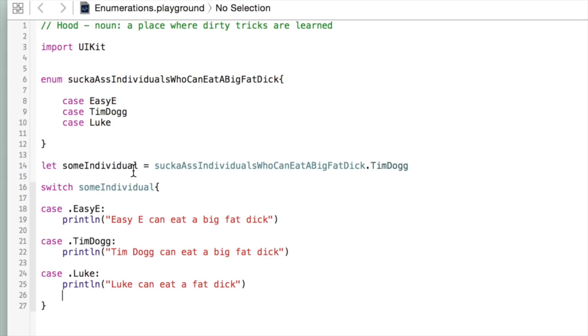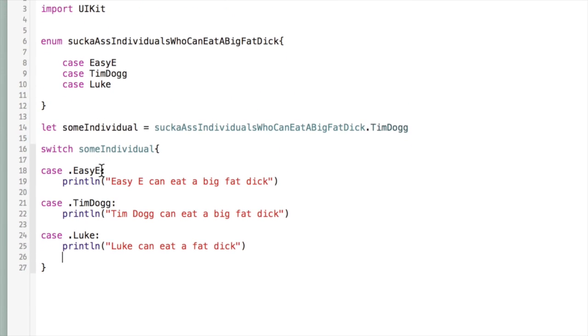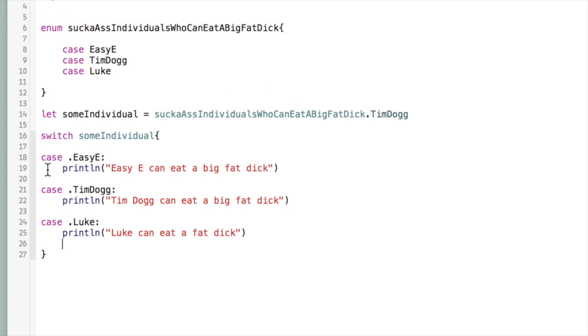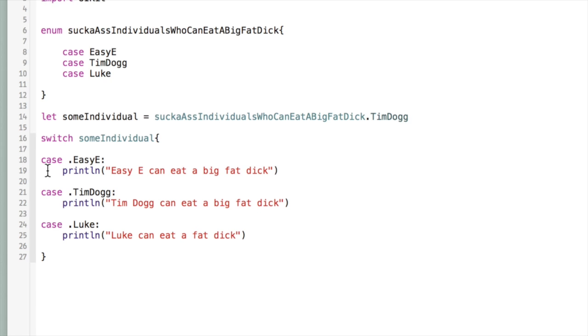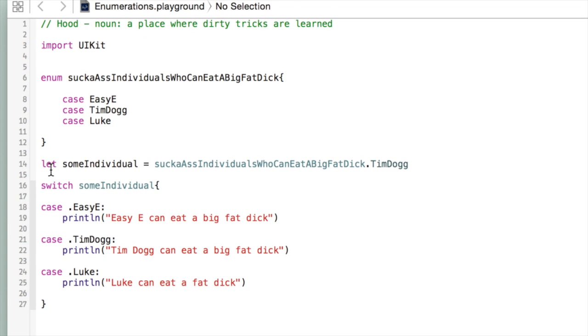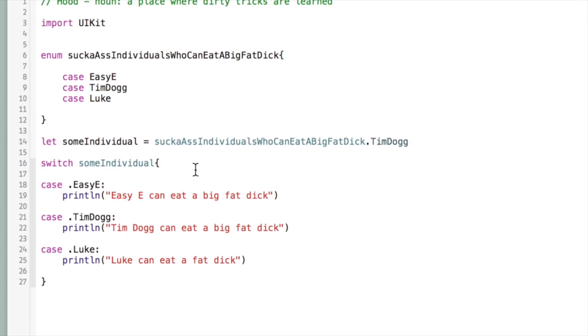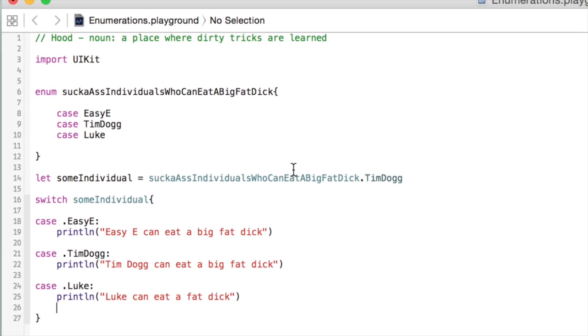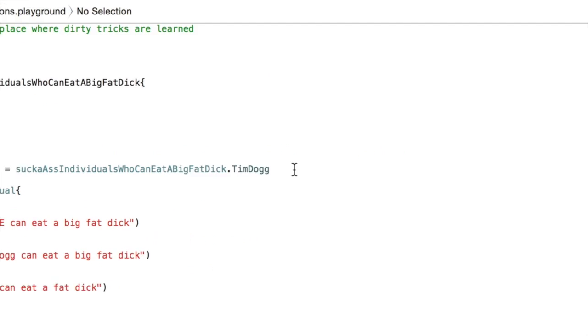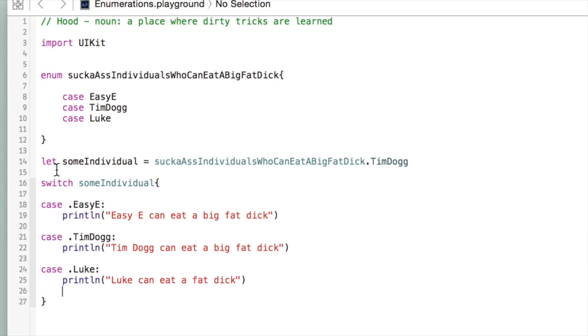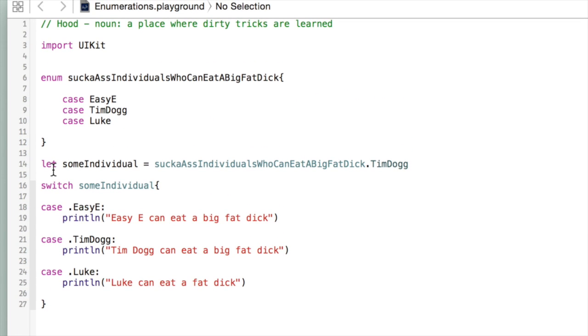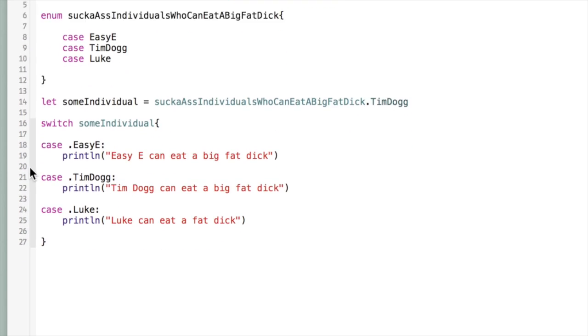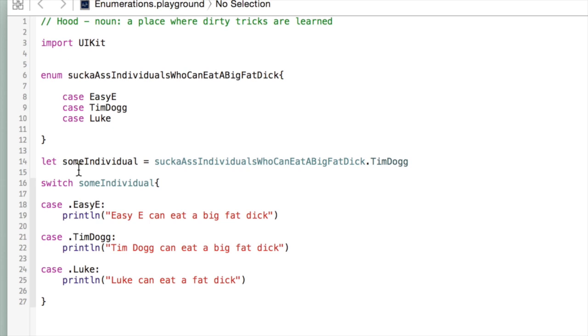Okay, so look, we've got all of the cases right here. All right, so we've got Easy E, Tim Dog, and Luke. And now you'll notice that our compiler error is gone because our switch statement on this individual who belongs to this set, this enumeration, is exhaustive. It includes all of the possible cases.